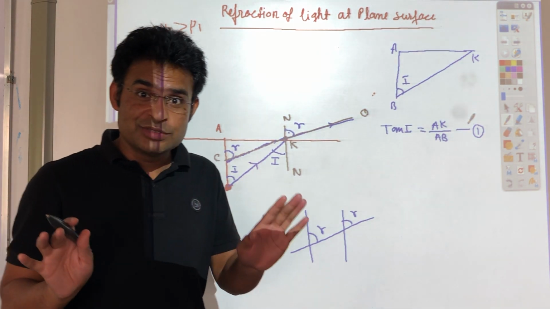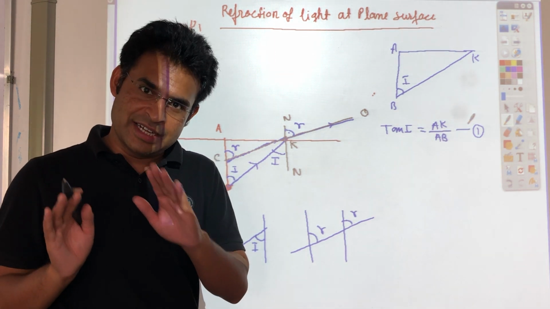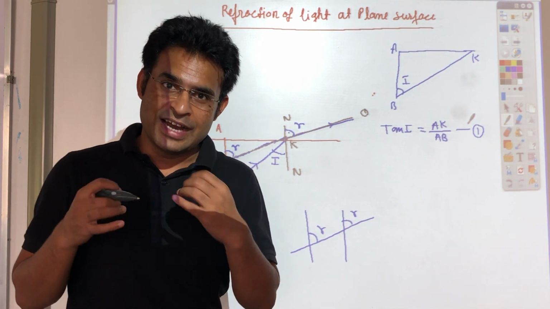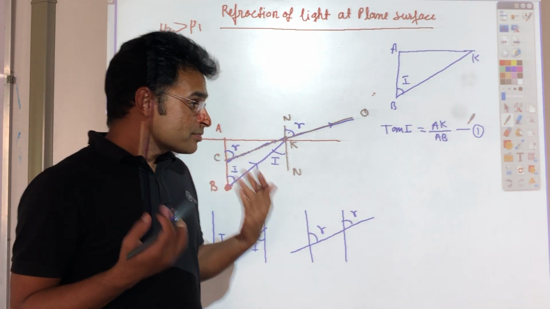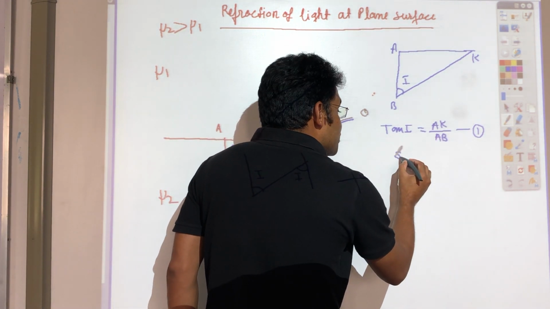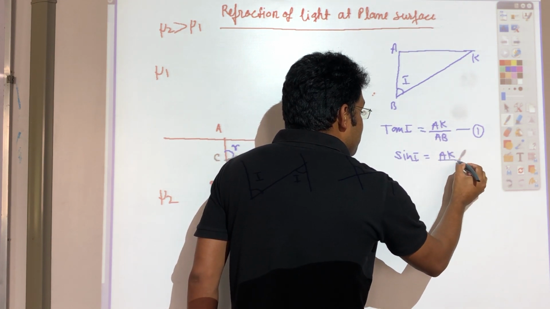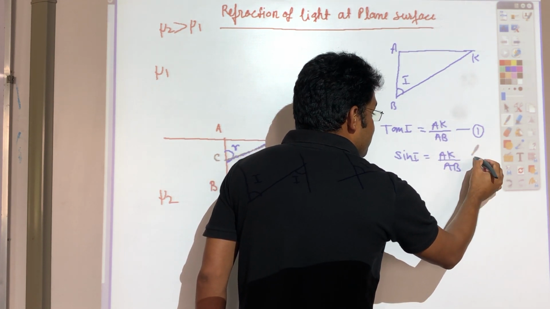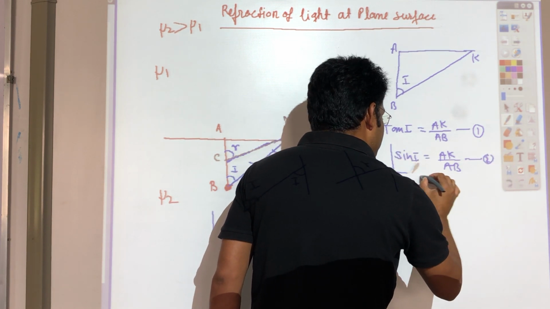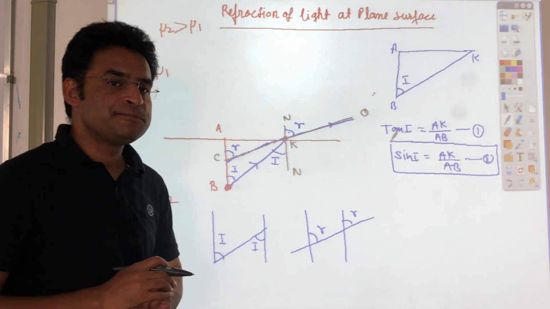If the angle is very small, in place of tan you can write sin, you can also write I. Whatever you need in the derivation you can write. So I can write sin I is equal to AK divided by AB, because this angle is very small. This is equation 1 only. Both are the same thing.